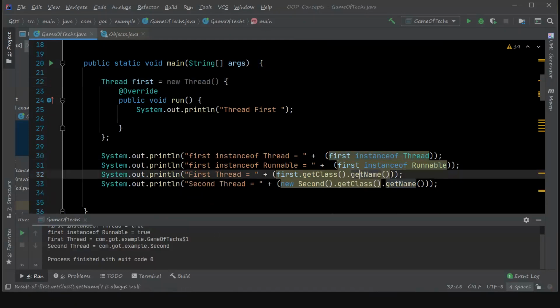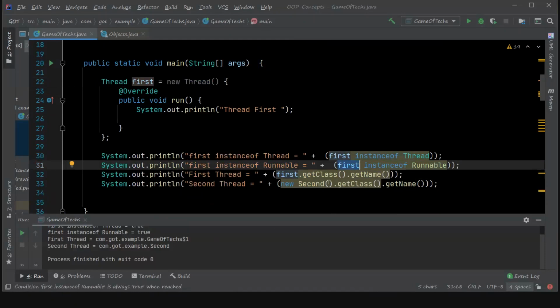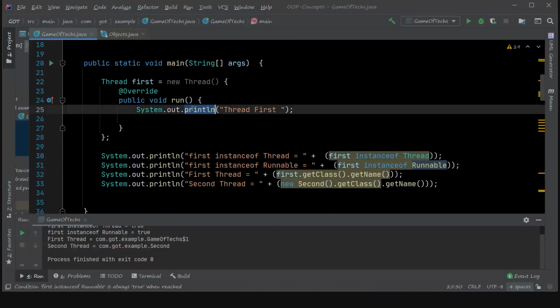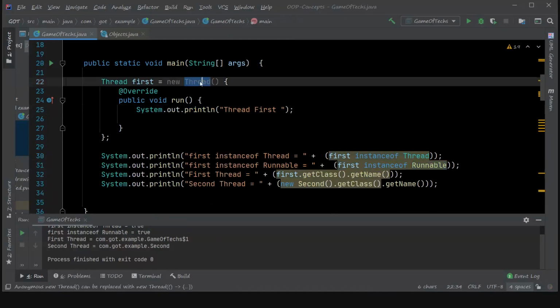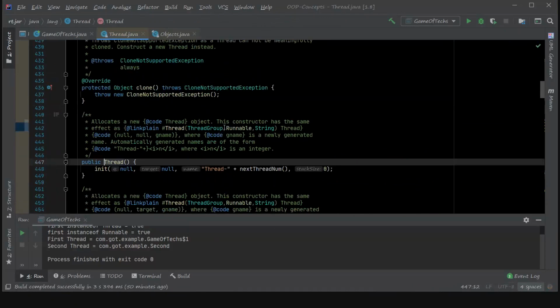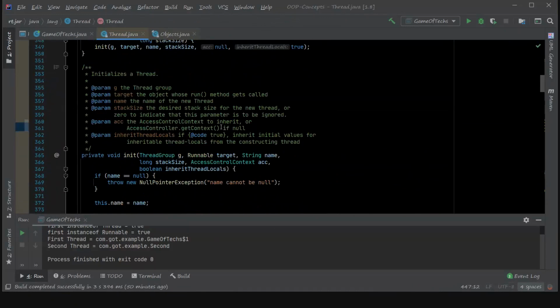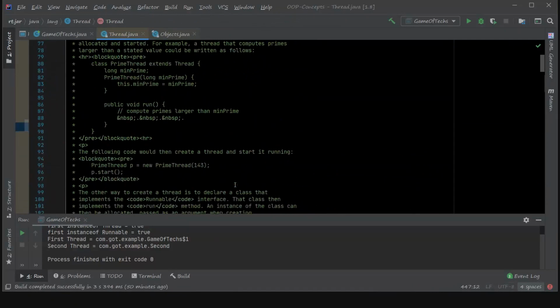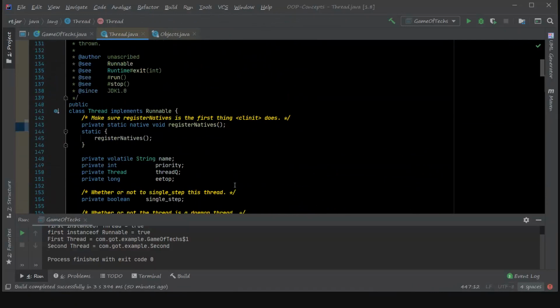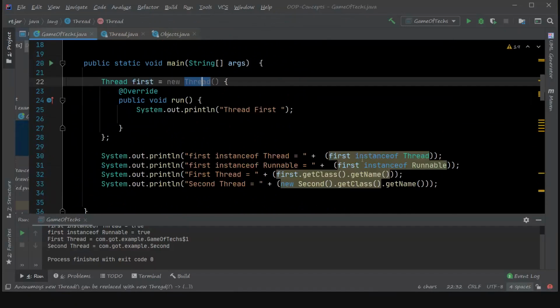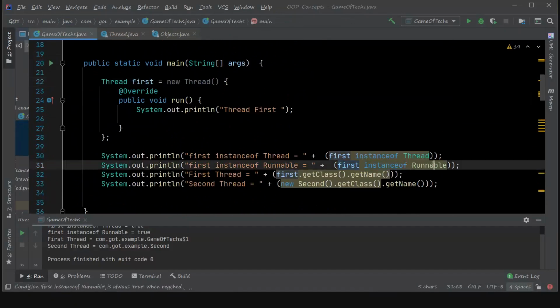Similarly, if I print first instanceof Runnable, here also it returns true because the Thread class itself implements the Runnable interface. So it's an implementation of Runnable as well.